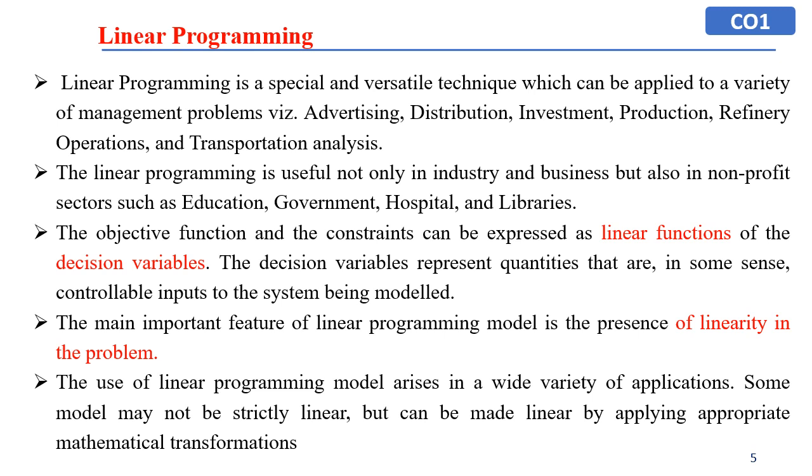Many times some constraints may not be linear, but they can be converted into linear relationships by applying appropriate transformation or modifying the constraints.